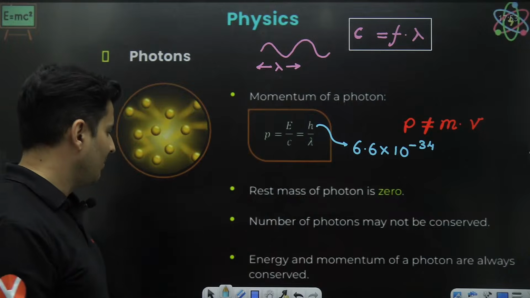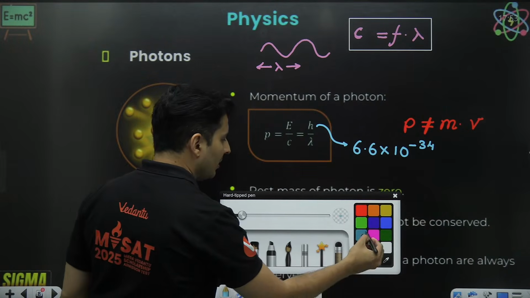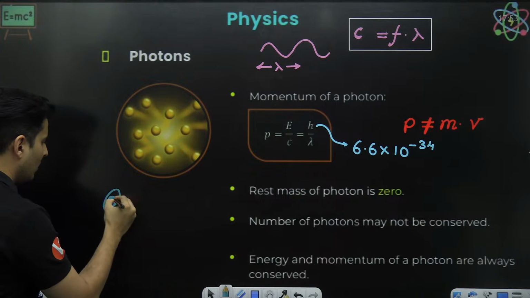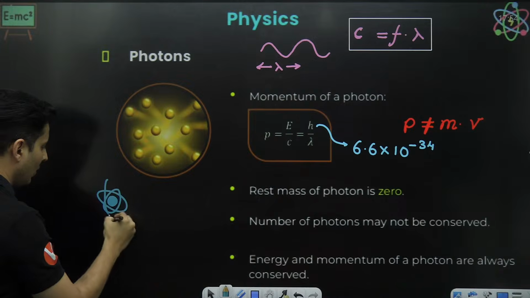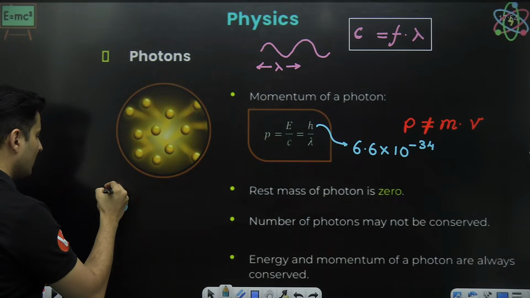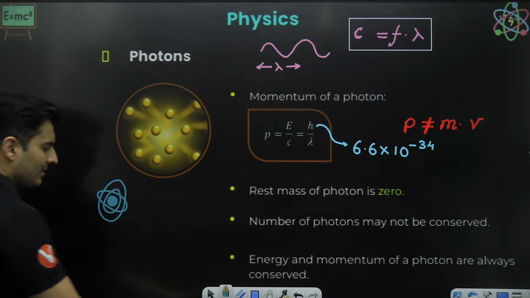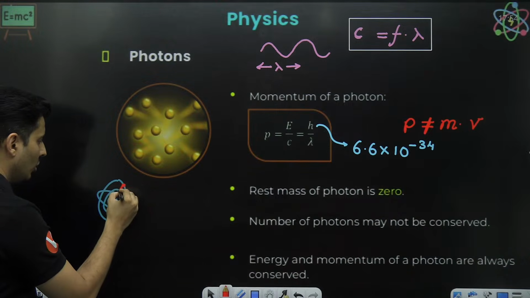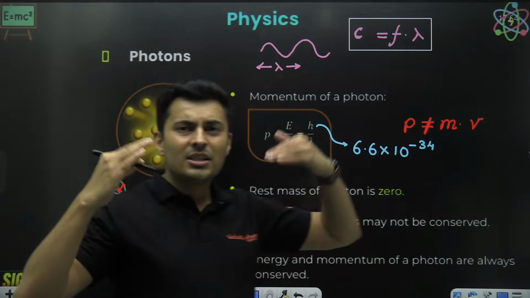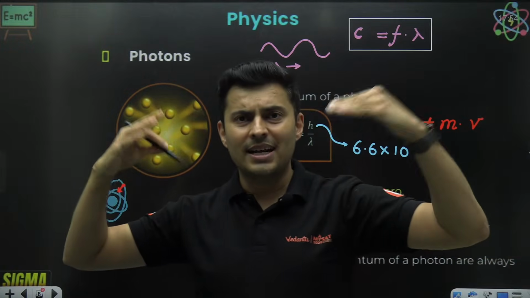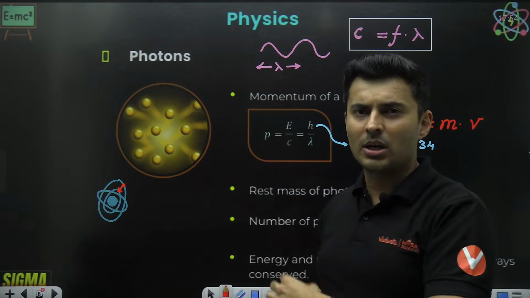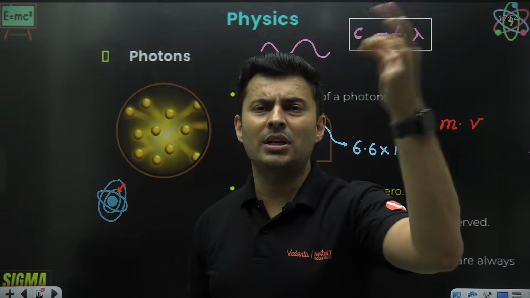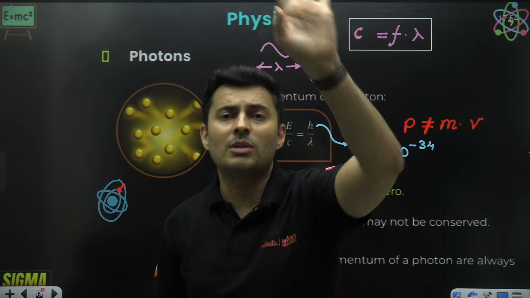I will give you a simple example. Imagine there is some atom, and in it some electrons are revolving in some orbits like this. What happens? One of the electrons goes from some higher orbit to a lower orbit. The electron is jumping from one orbit to another. This is called the excitation, de-excitation process, which we'll be talking about in atoms. But for now, just assume that the electron gets bored and falls into some other orbit.